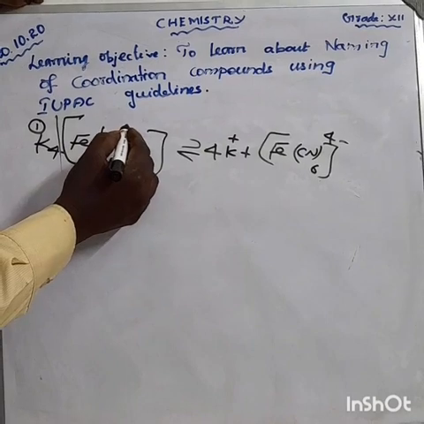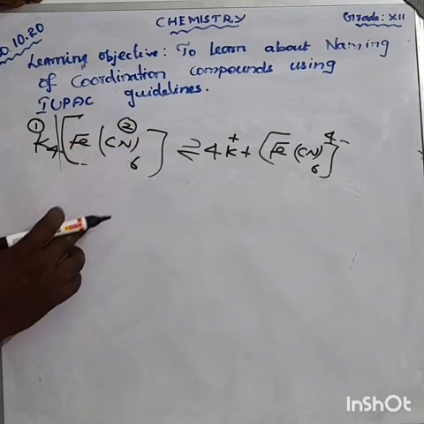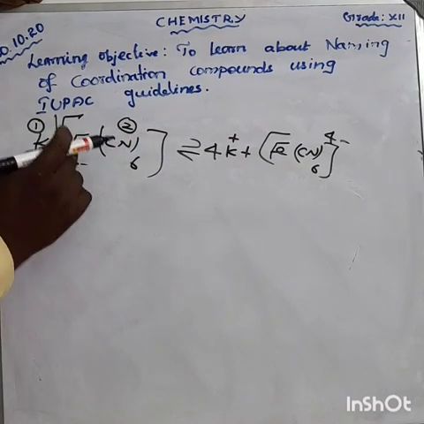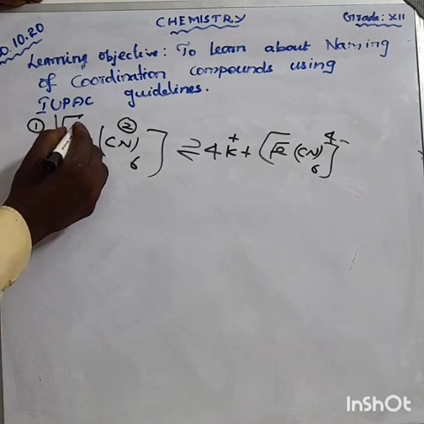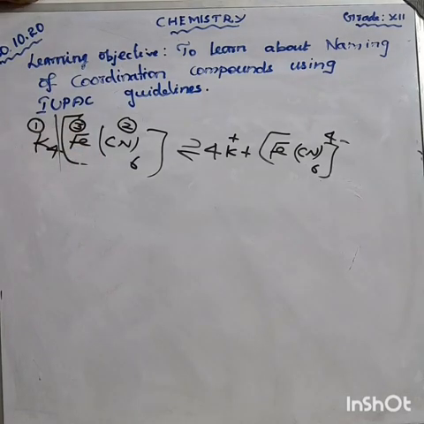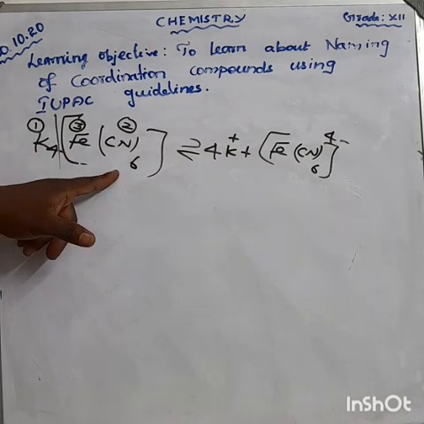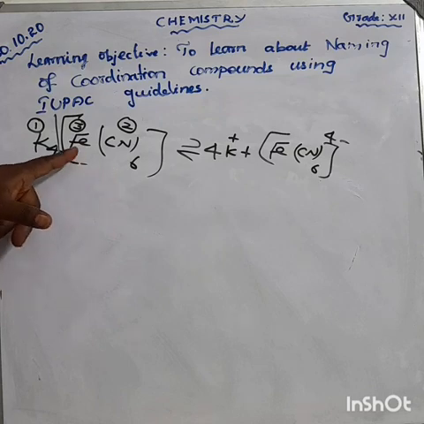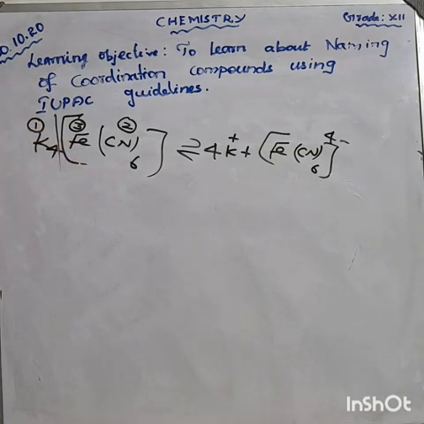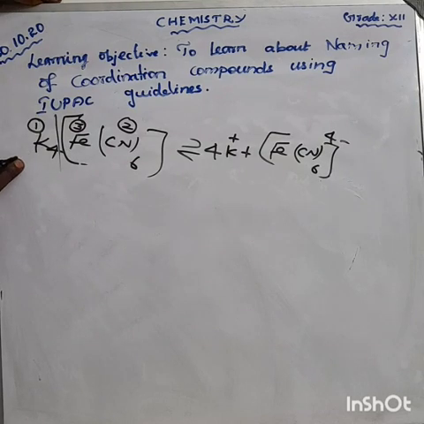The second one is the ligand, CN, and the third one is the central metal ion. The first goes to the simple cation, the second the ligand, the third the central metal ion. Anyhow, first we say potassium, a simple cation.